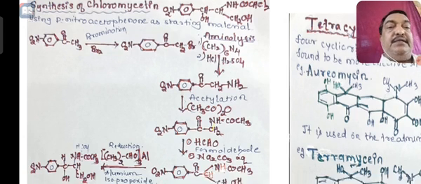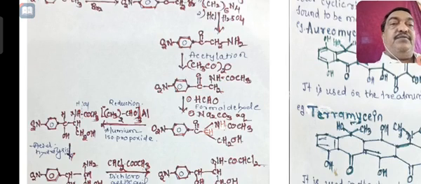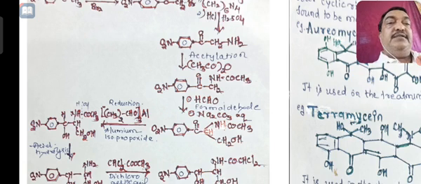Then it is reacted with formaldehyde and sodium carbonate in aqueous condition. So CONH, COCH3, and the CH2 group will be converted into an alcoholic group, CH2OH.